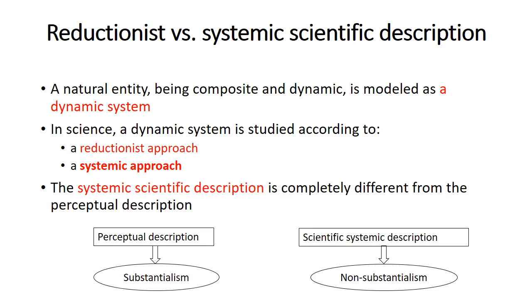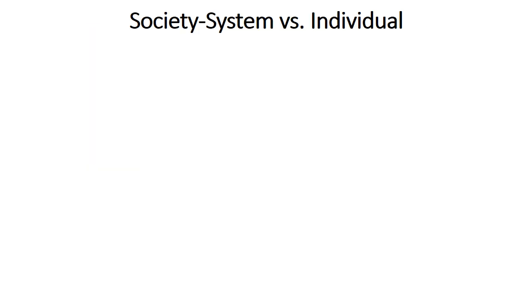The systemic scientific description is entirely different from the perceptual description, which is generally a substantialist description. In contrast, the systemic scientific description produces a non-substantialist model and description, alongside, of course, other possible models.